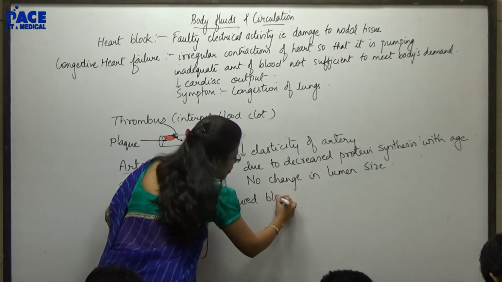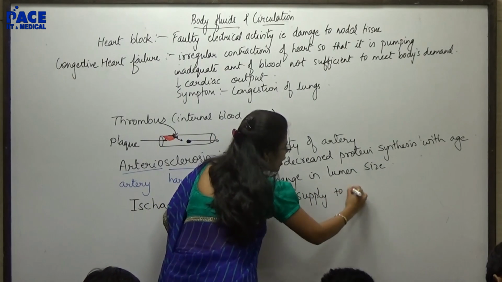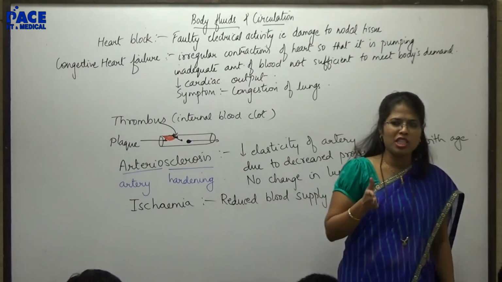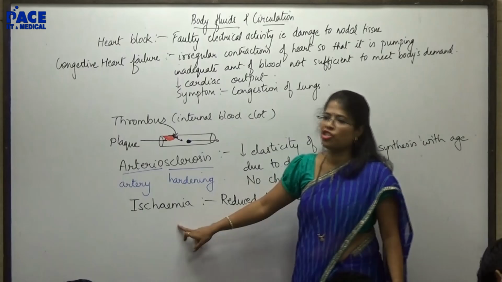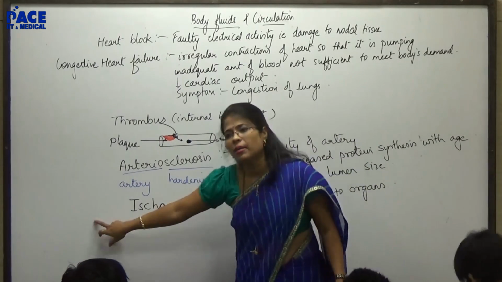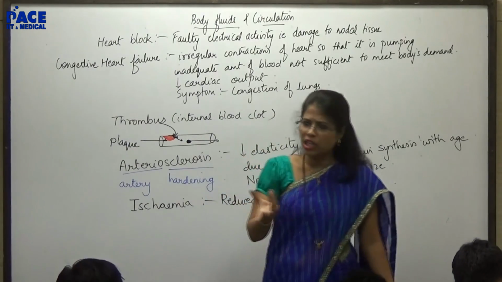Reduced blood supply to organs. So if I want to say with respect to heart, then I will say the terminology cardiac ischemia. With respect to brain, I will use the terminology cerebral ischemia. Can I say that can be because of the blockage? Okay?